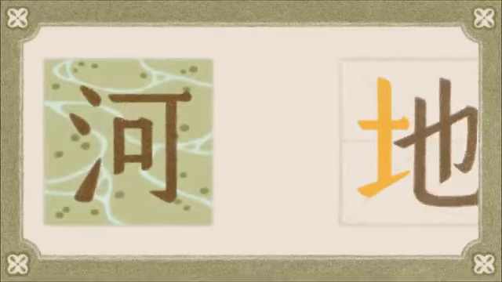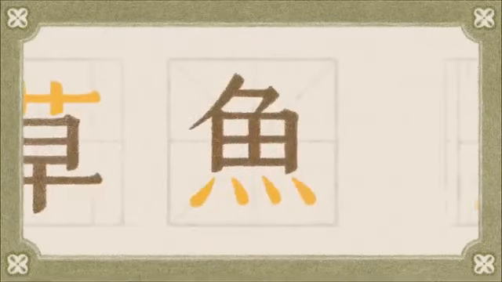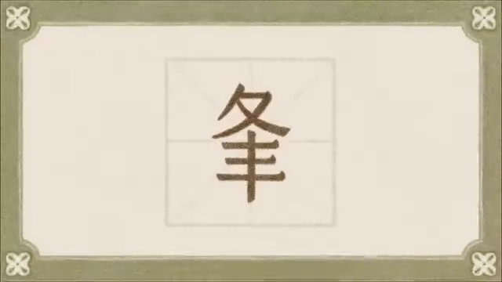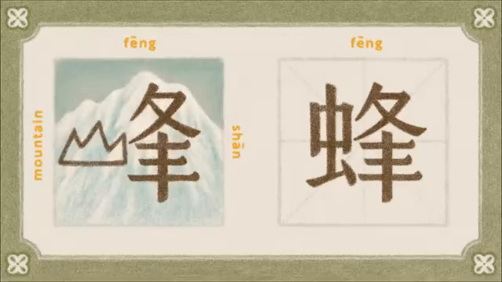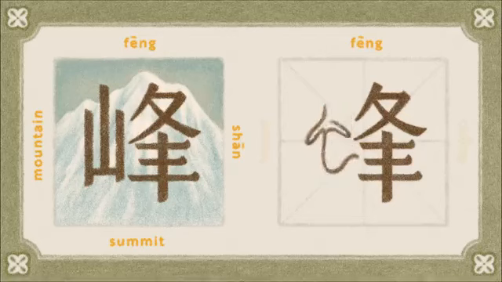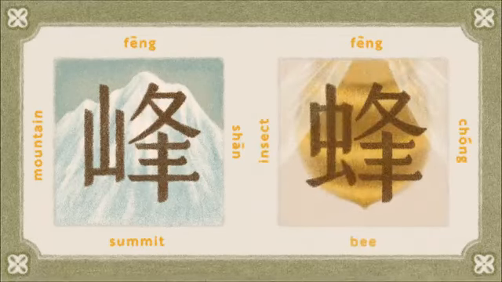Radicals can appear in different positions, to the left, to the right, above, below, or even surrounding the rest of the character. There are many more sound components than radicals, with estimates ranging in the thousands. Similar sounding words often share the same sound component, and their radicals help shed light on their meanings. Take feng and feng. The radical shan means mountain, which hints at the first character's definition, summit. The radical in the second character, chong, means insect, and together with the sound component means bee.